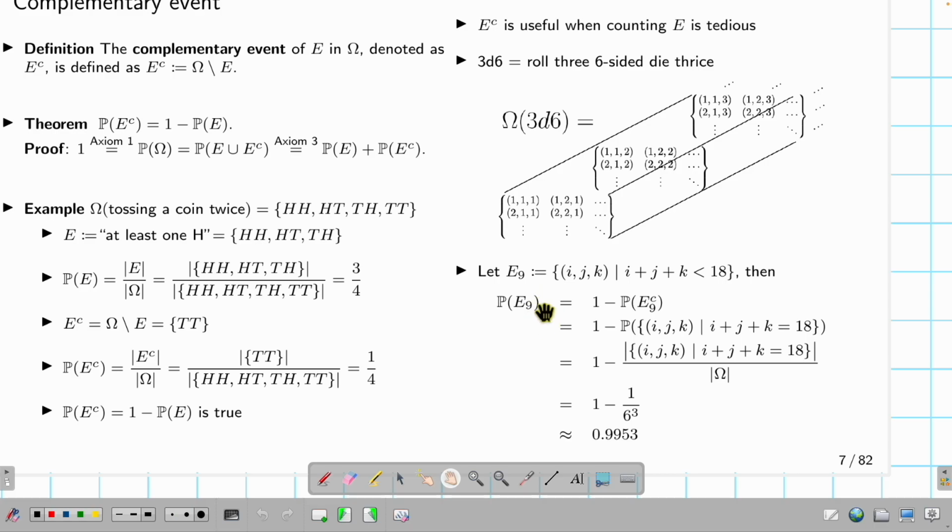What is this probability? Well, I can use the complement. The probability of E9 is just 1 minus the complement's probability, okay? So I need to find 1 minus this thing. What is this thing? I plus J plus K equals 18. That will be the set of how many IJK I have if their sum is 18. There's only one, the 666 case. So it will be 1 divided by the size of the sample space, 6 to the power of 3. So the result will be 1 minus this number, which is 0.99 something.